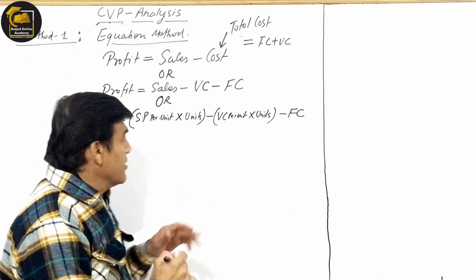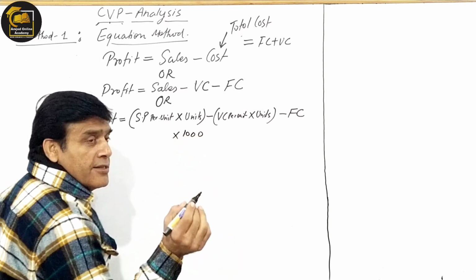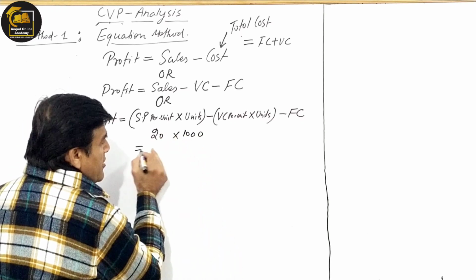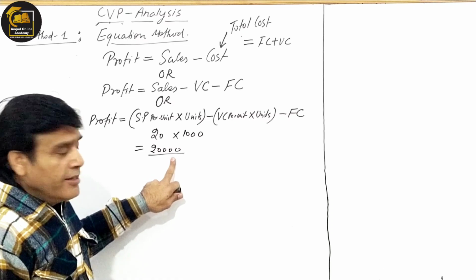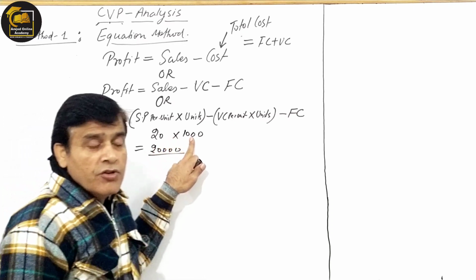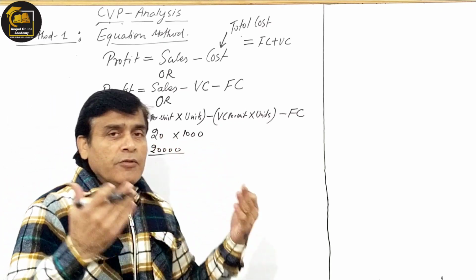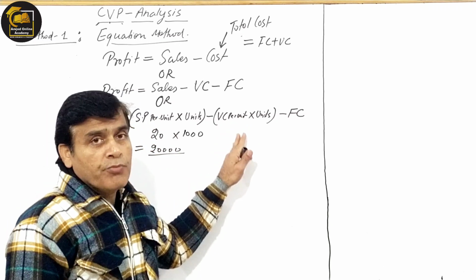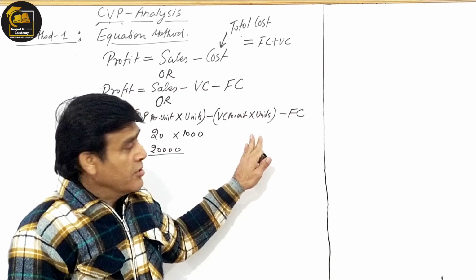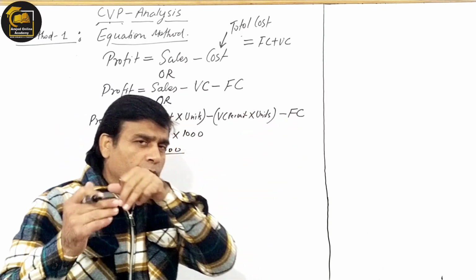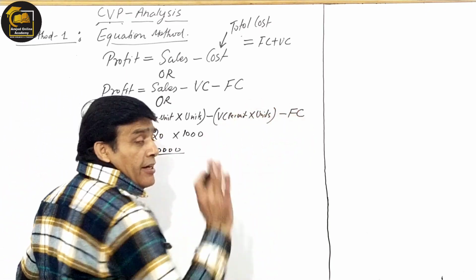But if it is not given in rupees, suppose it is given in units, suppose 1000 units are given, just for example, and the selling price is given as 20 rupees per unit, so what will be the total sales? Definitely you will say 20,000. So if it is not given like this, it will be given like this. You will be given units in the question, and you will be given the selling price. Once you multiply the selling price per unit with the number of units, it will be equal to the sales. Likewise, when the variable cost per unit is given to you, it will be multiplied by the number of units, and you will get the total variable cost. Fixed cost is generally given in rupees, not in number of units, so I have not expanded fixed cost like that.